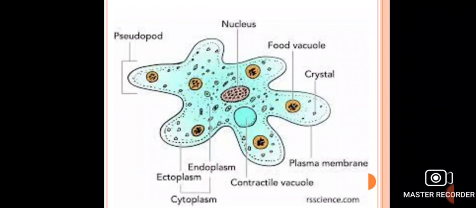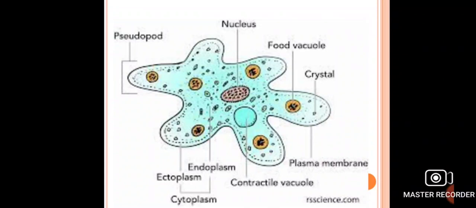Whole body of amoeba is filled with granular cytoplasm. In the figure you can see that cytoplasm is differentiated into outer ectoplasm and inner endoplasm. Endoplasm contains a centrally placed large nucleus. Various food vacuoles are also present in the cytoplasm. A single large contractile vacuole is also present, which is the organ of osmoregulation.